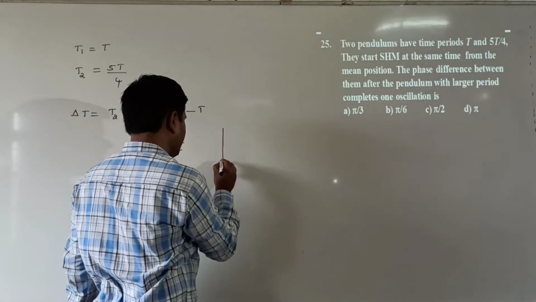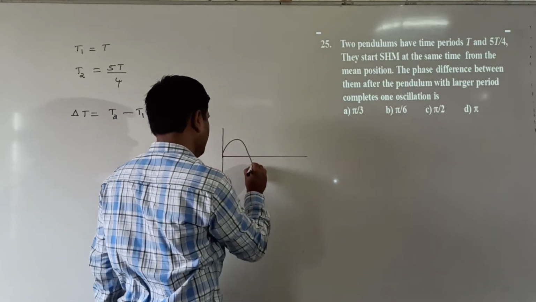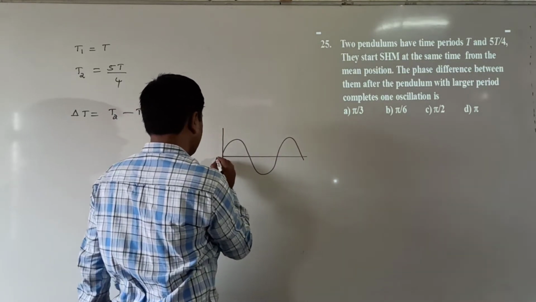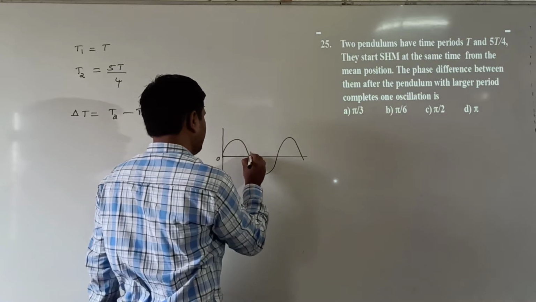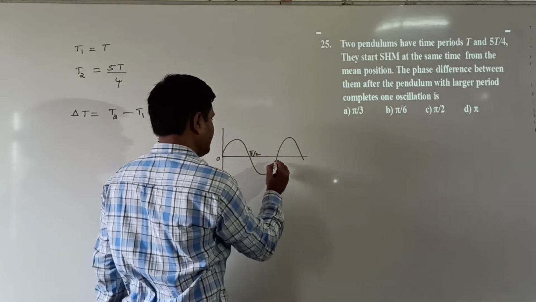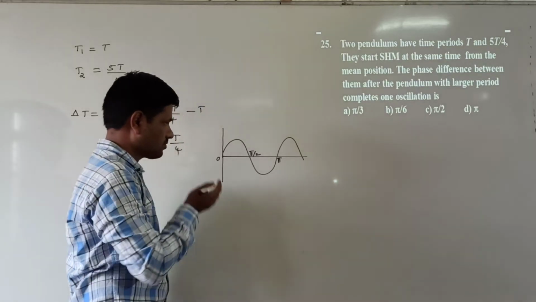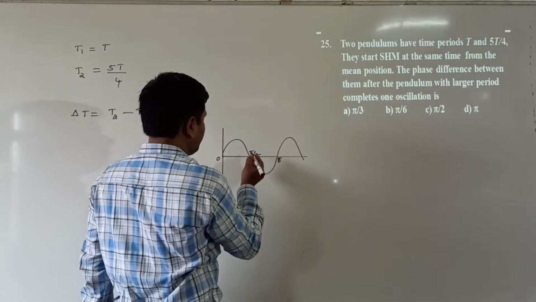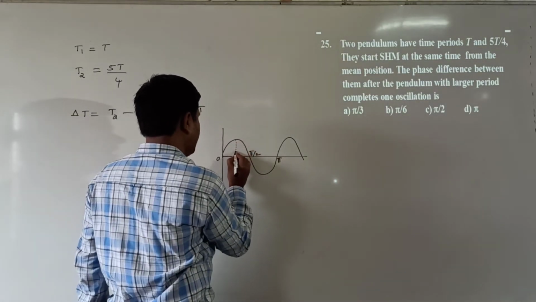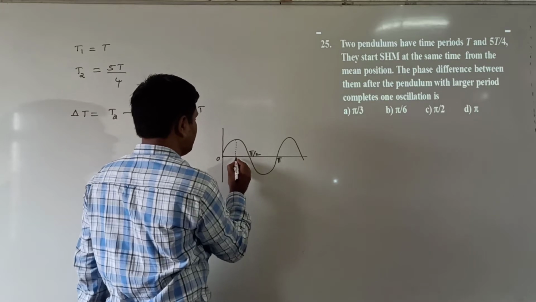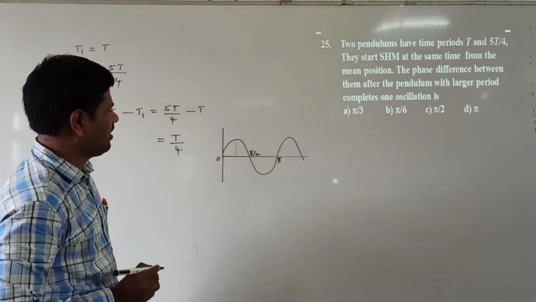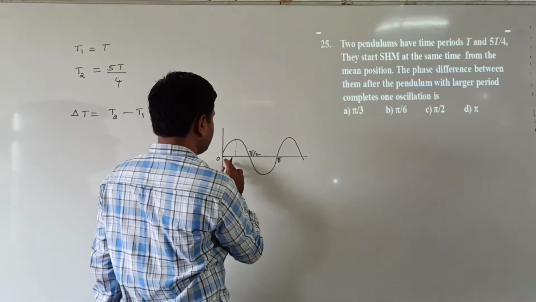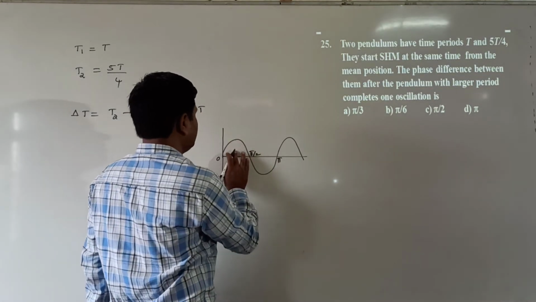Suppose we draw the graph like this. We know that in simple harmonic motion, here is 0, this angle is pi/2, and this angle is pi. Now 0 to pi means 180 degrees, and 0 to 2 pi means 360 degrees.